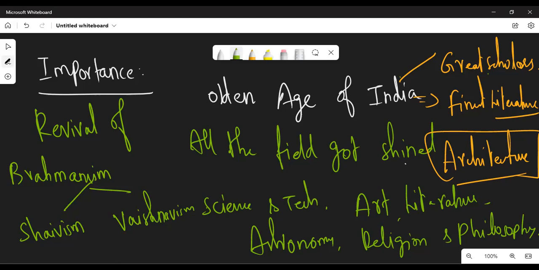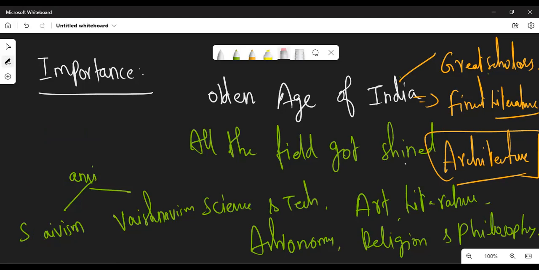But it is during the period of Guptas only that Brahmanism, that is Hinduism, started to flourish and re-emerge, and very great literary works were produced in Sanskrit language.